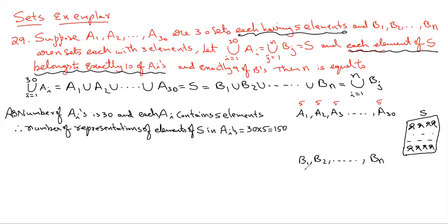So B1 contains 3 elements, B2 contains 3 elements, Bn contains 3 elements. If you write a similar expression, the number of Bj's is n, and each Bj contains 3 elements.